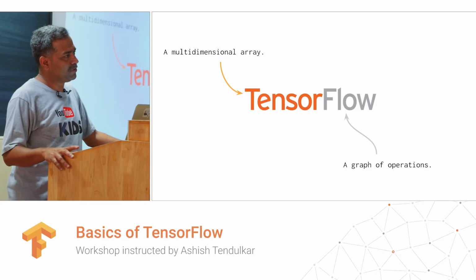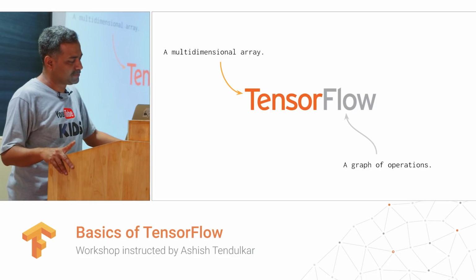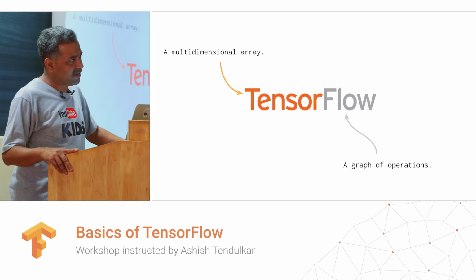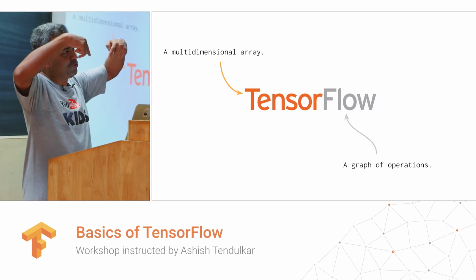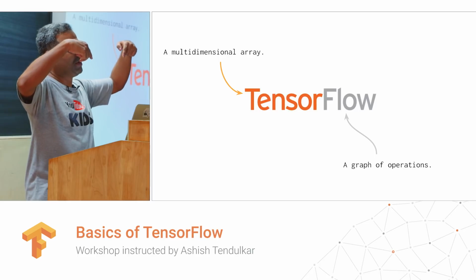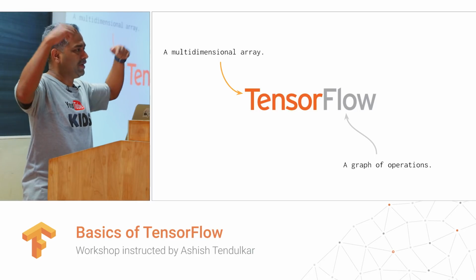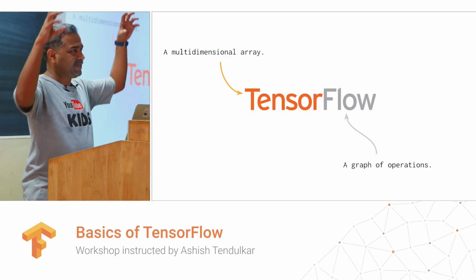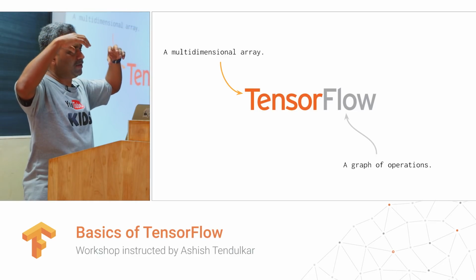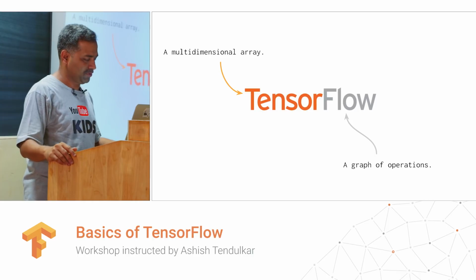Every mathematical computation is expressed as a graph of operations in TensorFlow. The nodes in the graph are operations, and the edges are tensors. So tensors flow into operations. Imagine doing a matrix multiplication operation, or a vector-matrix multiplication. The vector and matrix will be the input, and matmul is the operation.